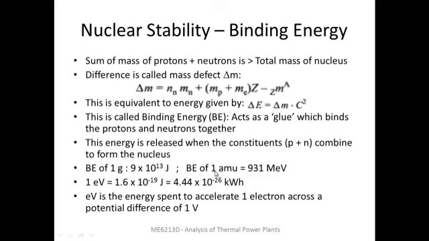So corresponding to 1 atomic mass unit, because we are dealing with subatomic particles, using atomic mass units is preferable to using grams. For 1 atomic mass unit, the corresponding energy will be 931 million electron volts. 1 electron volt is defined as the energy required to accelerate 1 electron across a voltage of 1 volt, and that has an equivalent joule value of this much. So a mass defect of 1 atomic mass unit will correspond to a binding energy of 931 million electron volts.